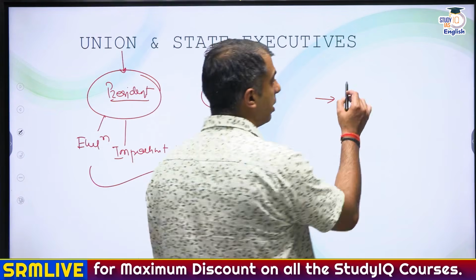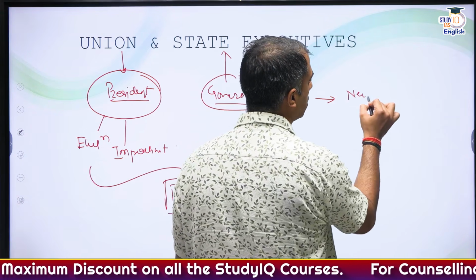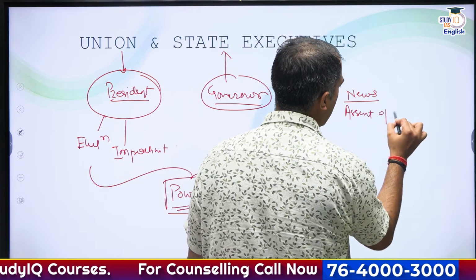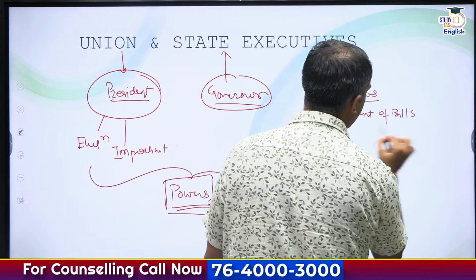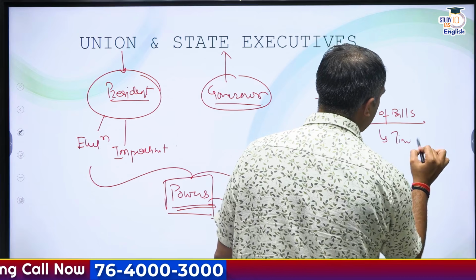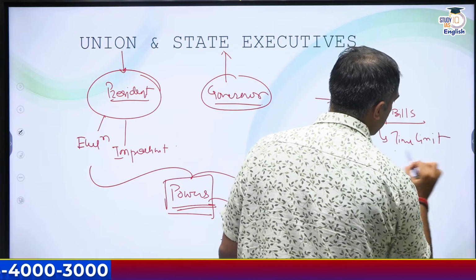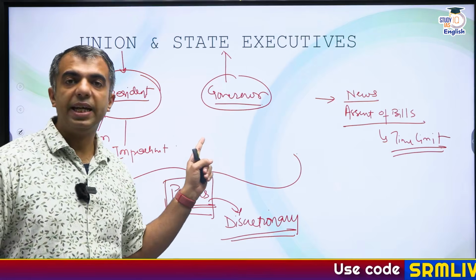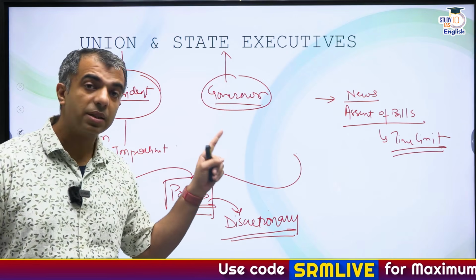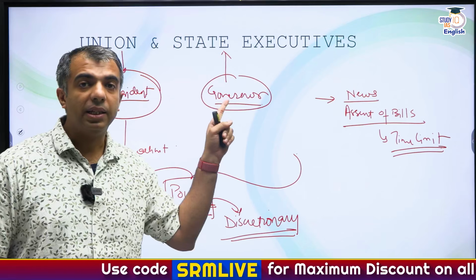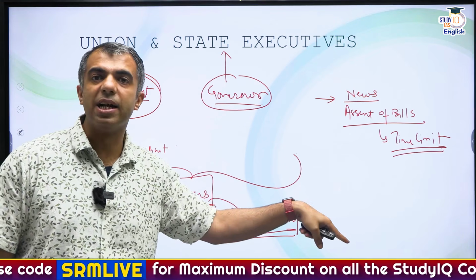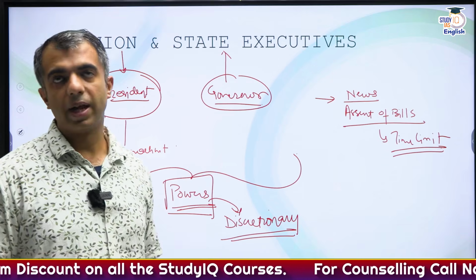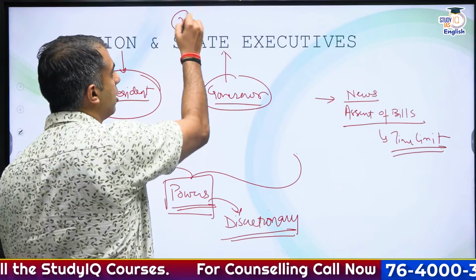So, because last year it was in news about the assent of bills and the time limit that was associated with them. Clear? So, by and large, these two topics, their powers have been in news, and the recent interpretations must be remembered. Clear? Along with the articles. Okay. So, this is the second topic.